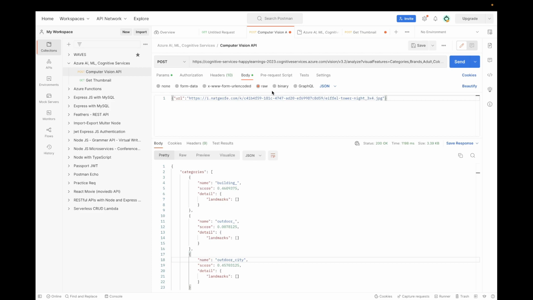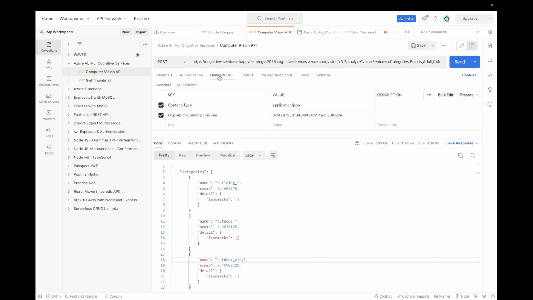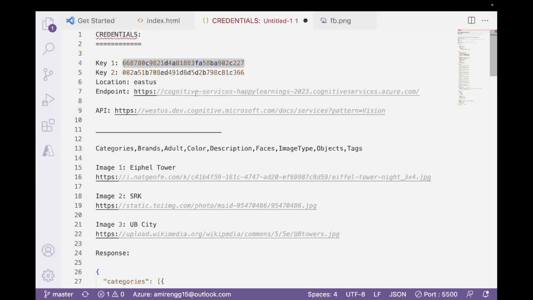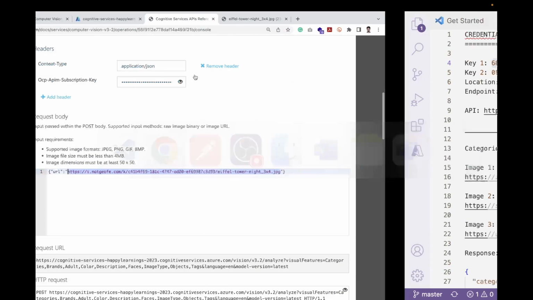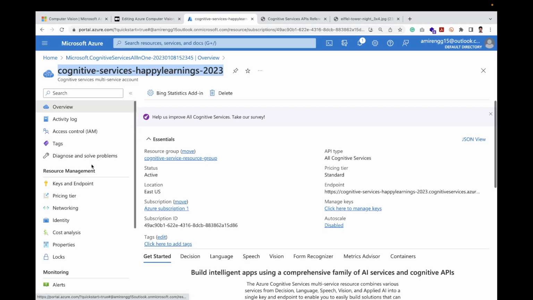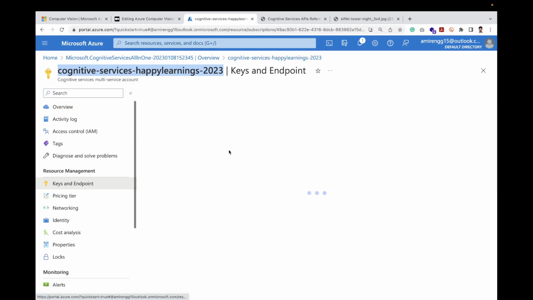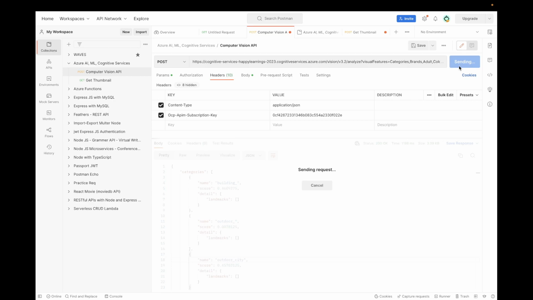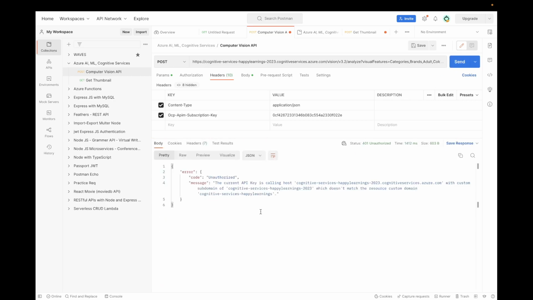The third important thing to note is the header. Content-Type will be application/json, and this is the important thing: Ocp-Apim-Subscription-Key. This will be the key which we have pasted in our notepad. This comes from over here. This key is for the endpoint which we have seen. This key we have pasted. Now let us hit this. The same will come, but let's see again.